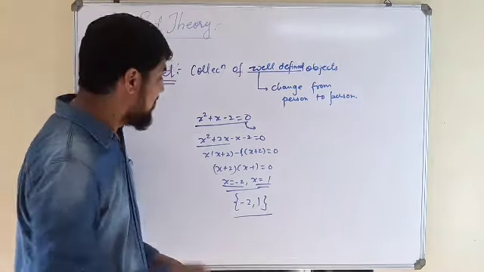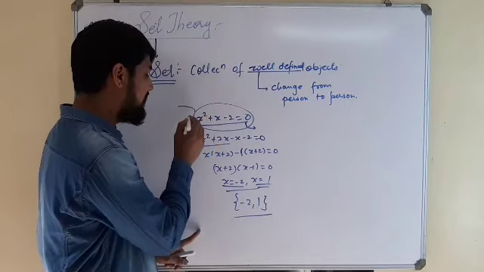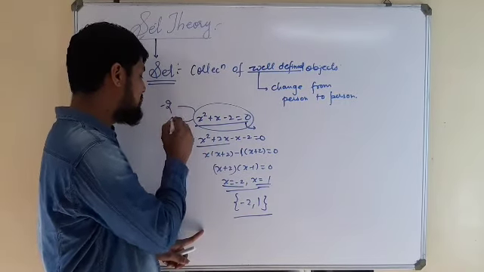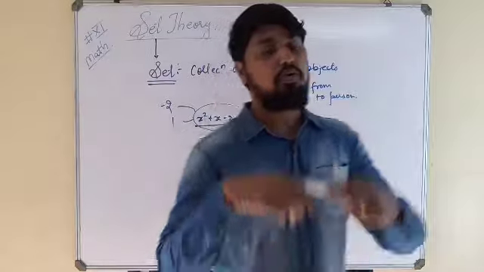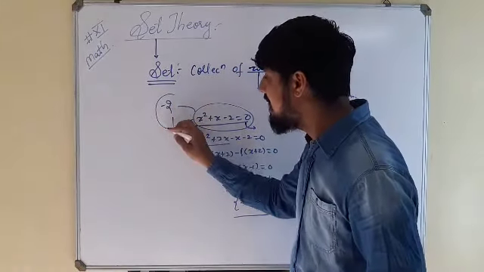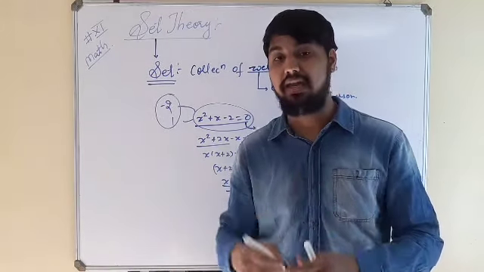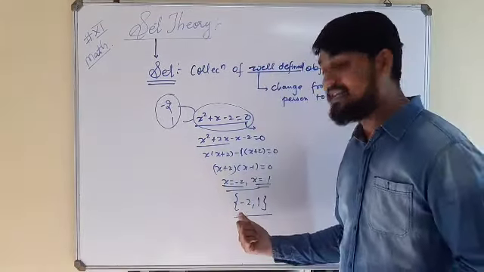Why is it a set? Because the solution of this equation is not going to change. This is a quadratic equation. It will have 2 solutions, that is minus 2 and 1. Whoever solves this question, they will get the same answer. That means the collection is not varying. So this is a set.